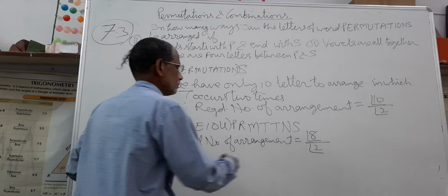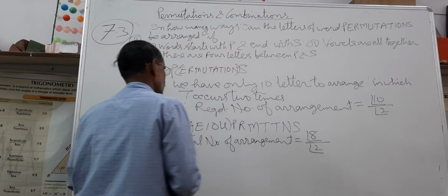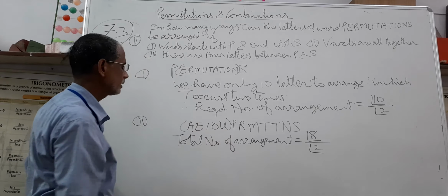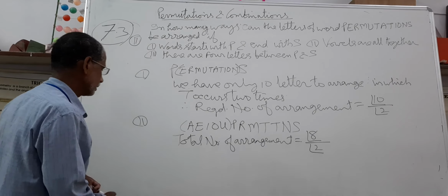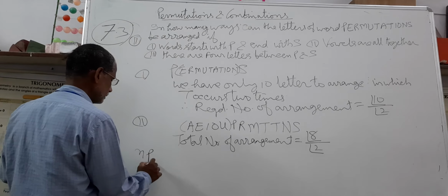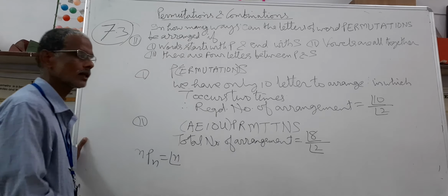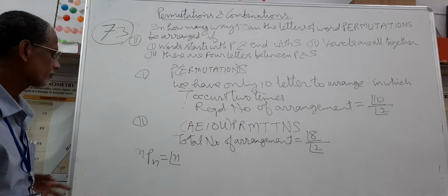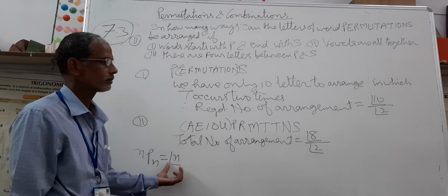In every arrangement of this we can arrange this by factorial 5 ways, because nPn is equal to factorial n. Arrangement of n things taking all at a time is factorial n.